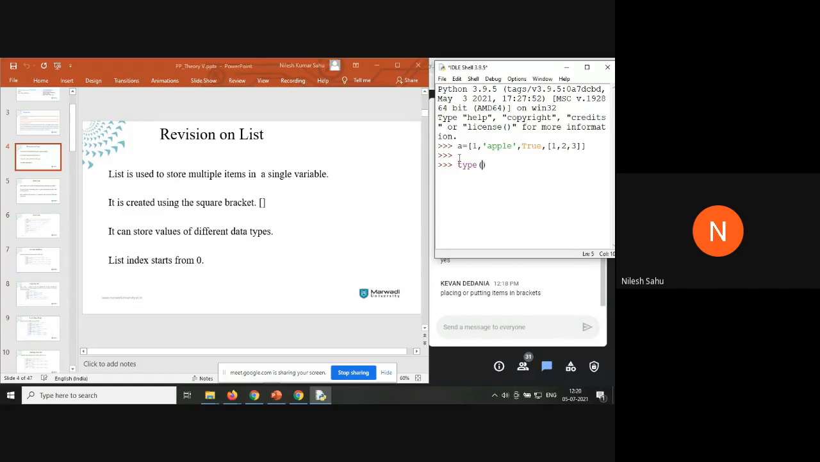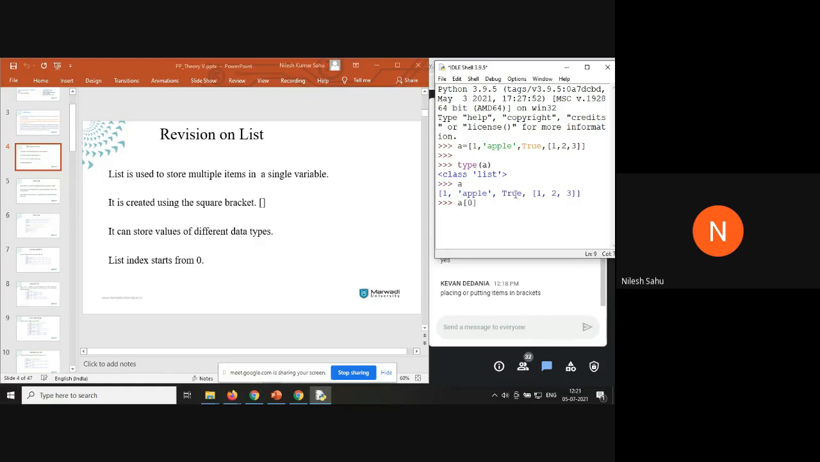type of a is list. You can see the value inside a is 1, which is a number type; apple, inside single quotes, which is a string type; True, which is a boolean type; and one more list inside the list. To access an element, use square brackets and the index. Indexing starts from 0 in Python.